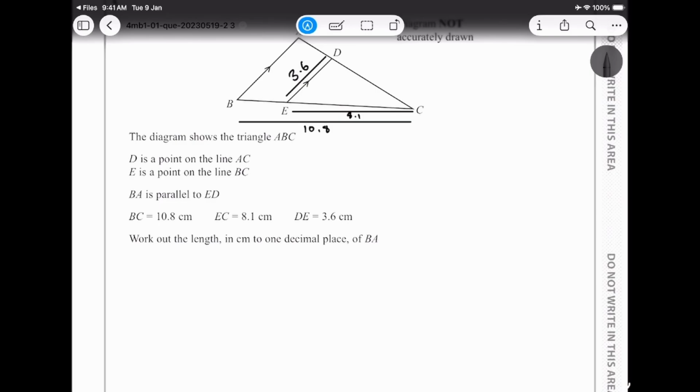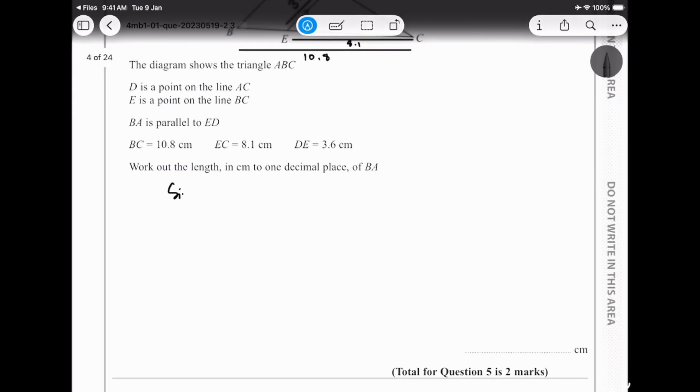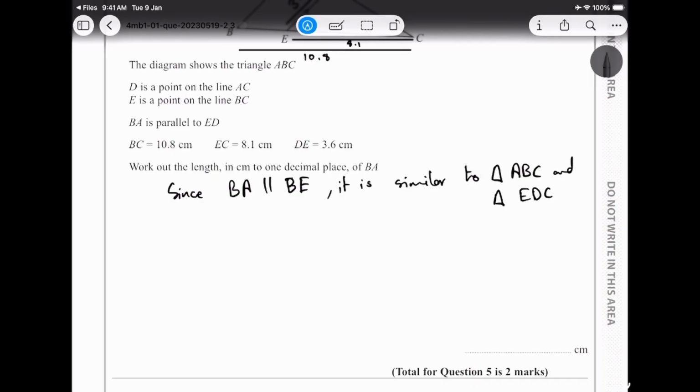So since BA is parallel to ED, we can say triangle ABC is similar to triangle EDC. All right, that should be fine.